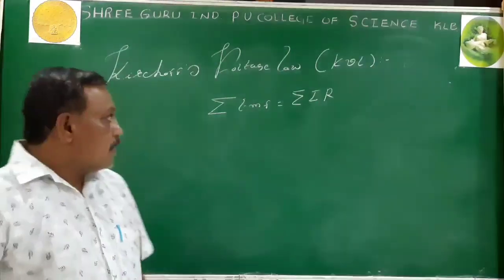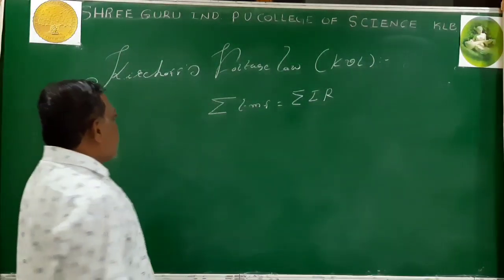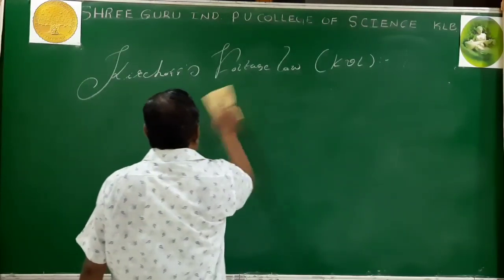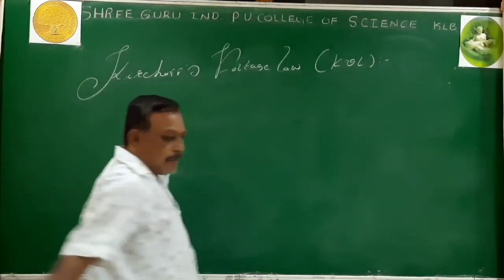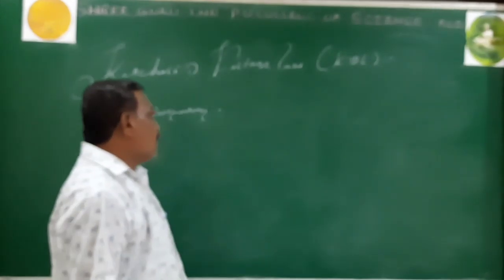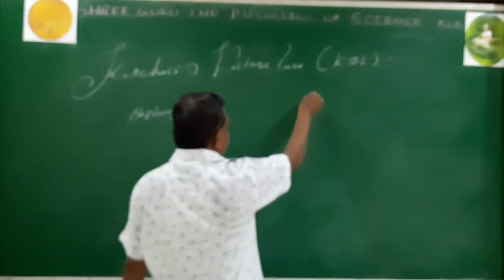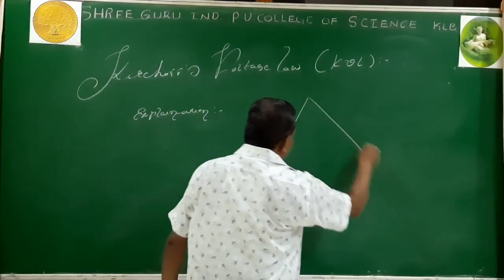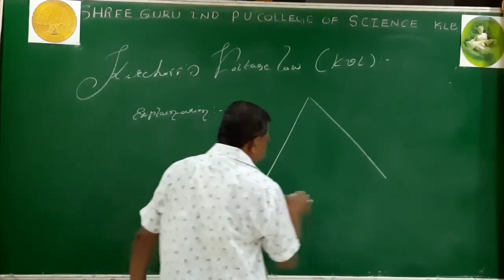To have this KVL explanation, I go for a simple circuit. I go for explanation. It signifies the law of conservation of energy. Then after the explanation we come to the conclusion of how it signifies the law of conservation of energy. I take a closed loop. Simply I take the triangle.